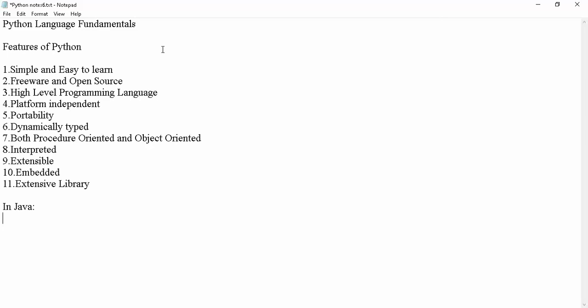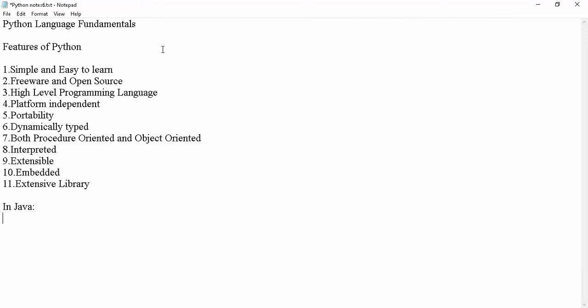C is missing the benefits of object oriented, and Java is missing the benefits of procedure oriented. But Python is an all-rounder, as I said in my introduction. It acts as procedure-oriented, scripting and modular programming language. So it is both procedure-oriented and object-oriented.